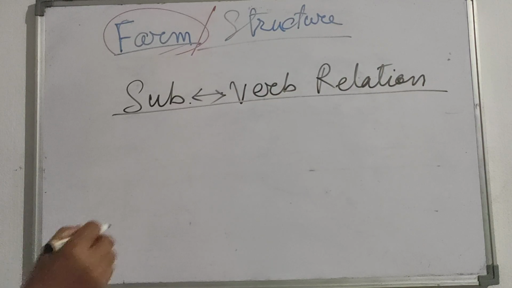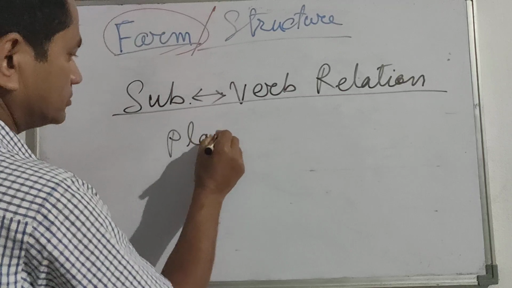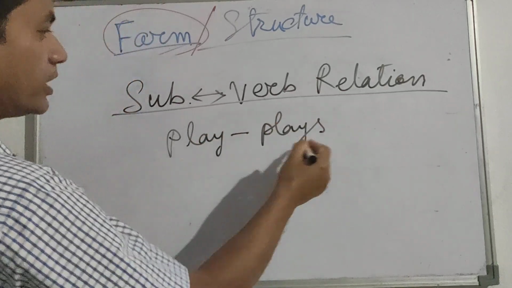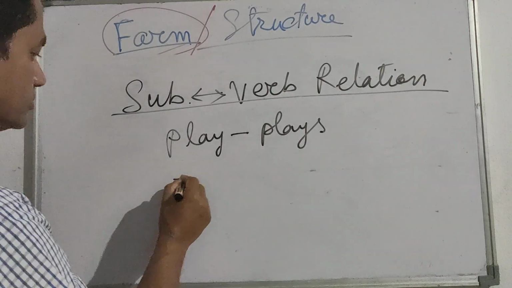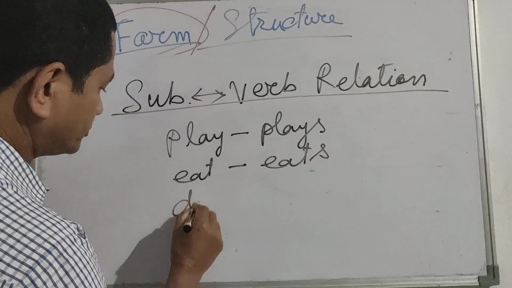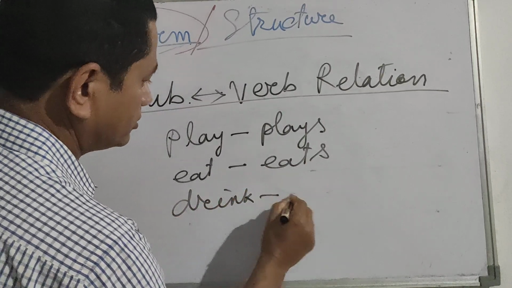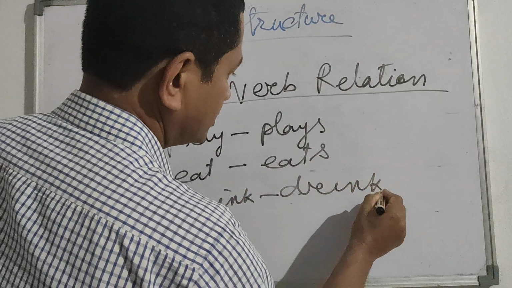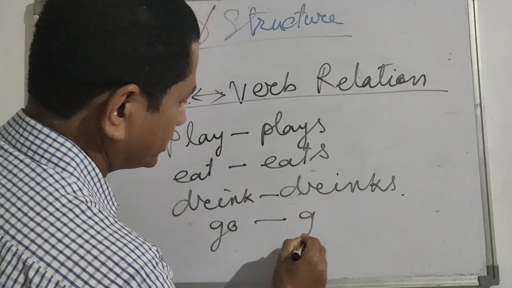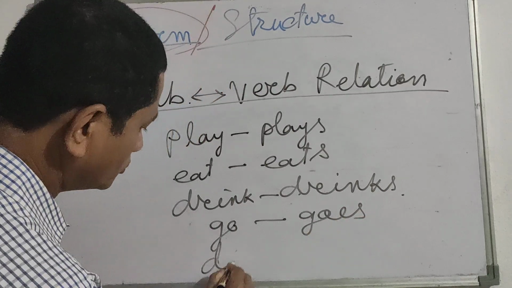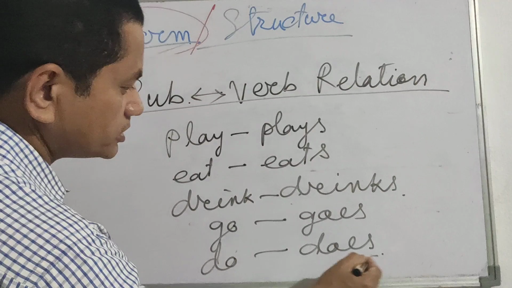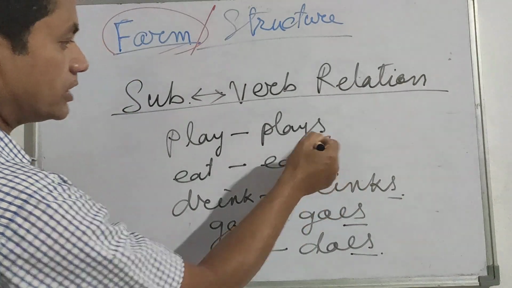For example, play. If the subject is third person singular number, it will become plays. As we have done, eat, eats. For example, drink, it will become drinks. In this way, go, it will become goes. Do, third person singular number, the verb will become does. We use es.